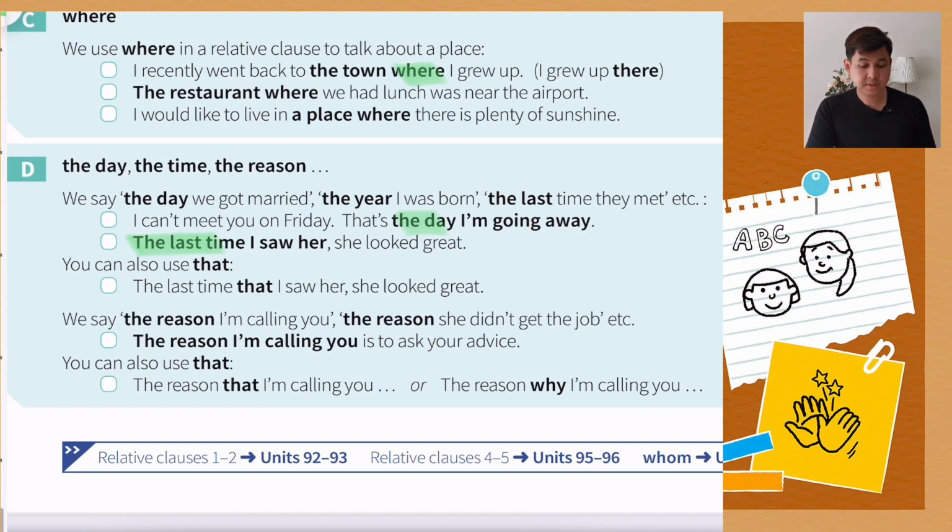We say the reason I'm calling you, the reason she didn't get the job, etc. For example, the reason I'm calling you is to ask your advice. You can also use that: the reason that I'm calling you, or you can say the reason why I'm calling you is to ask your advice.